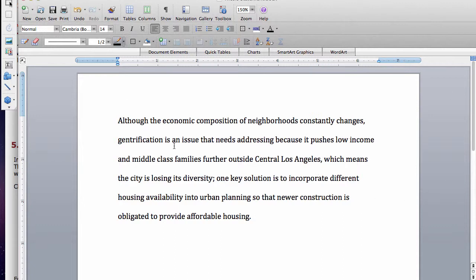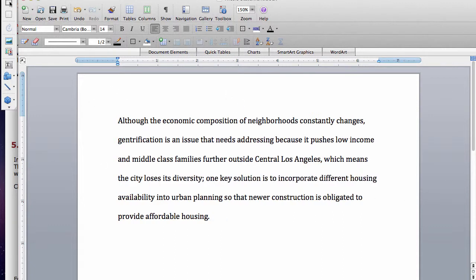which means the city loses its diversity. One key solution is to incorporate different housing availability into urban planning. So I have a love affair with the word that, and it's totally unnecessary. Okay, so newer construction is obligated to provide affordable housing.